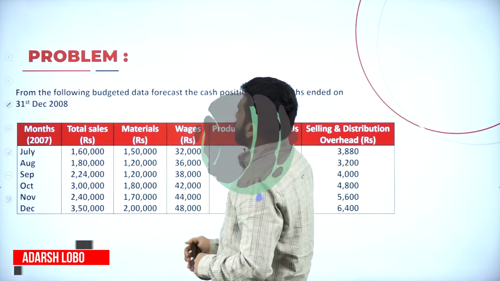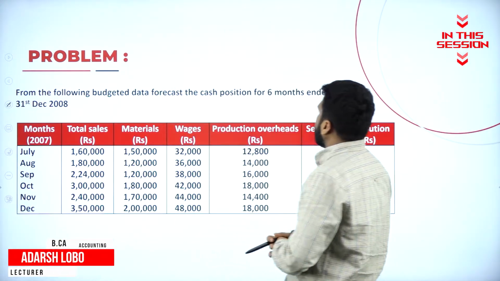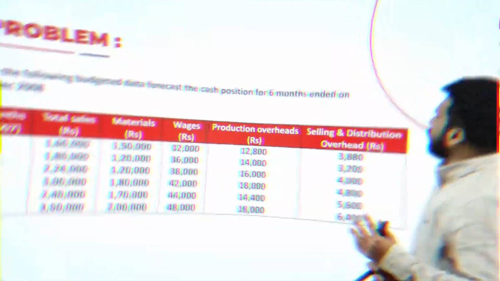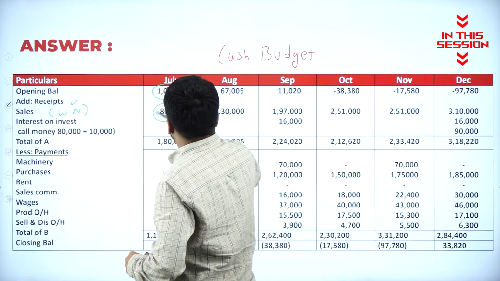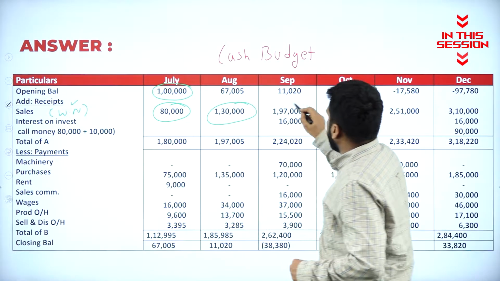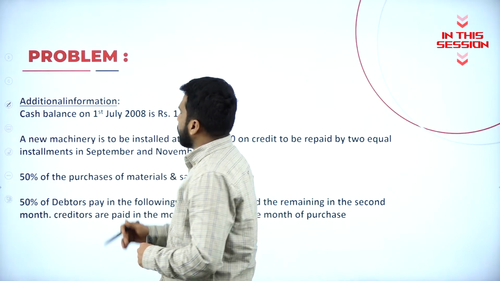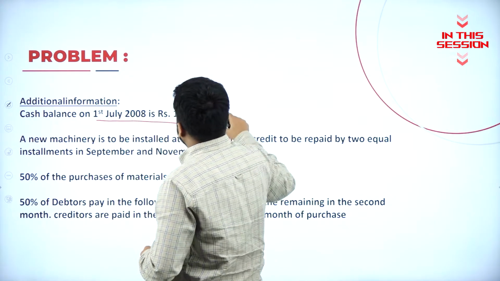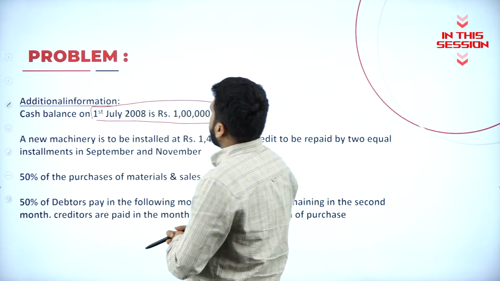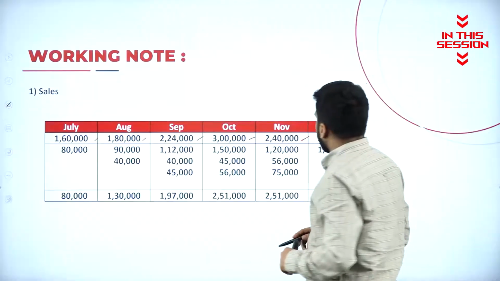From the following budgeted data, forecast the cash position for 6 months. As per this, 80,000, 130, 197, 251, 251, 310. We'll go for additional information. What is the cash balance in the month of July? It is 1 lakh. We start our problem with 240 and